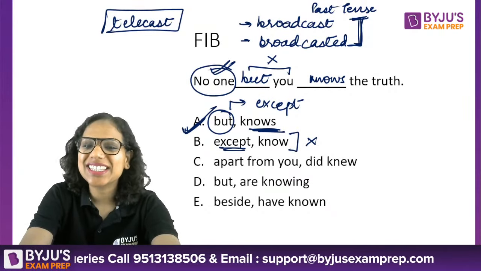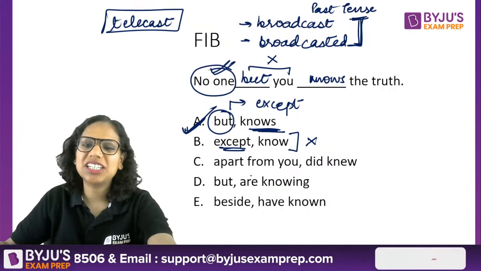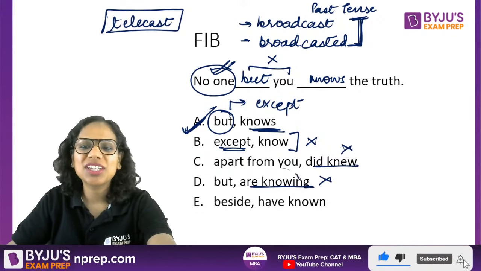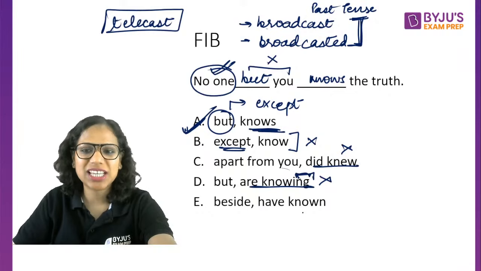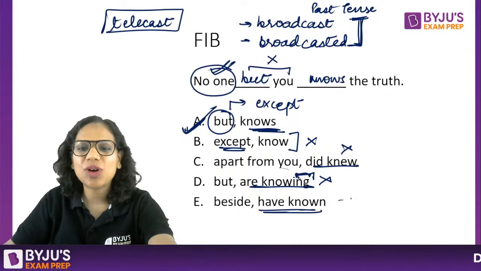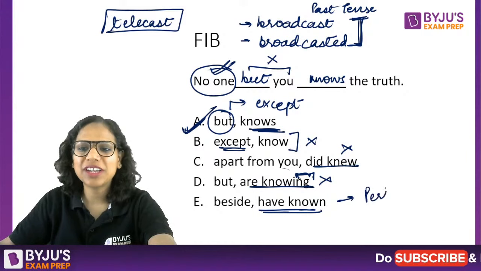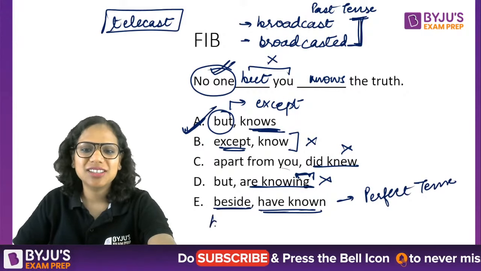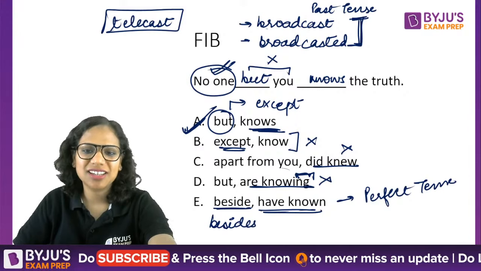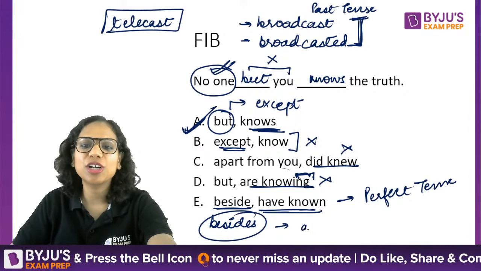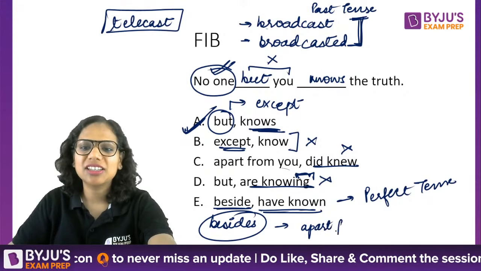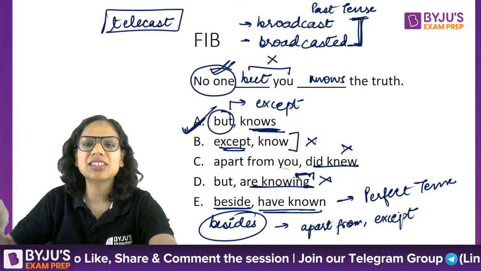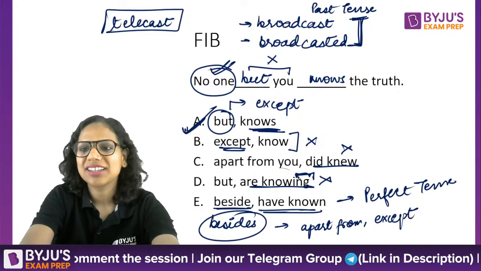So A is the answer here, not B, and I'm sure you could eliminate the others. Did knew does not mean anything. Are knowing, you can't use know in the progressive tense, in the continuous tense. Have known, why am I using the perfect tense here? Moreover, it should be besides. Even if I want to say apart from or except, then the preposition for that is besides, not beside. Beside means next to, by the side of.